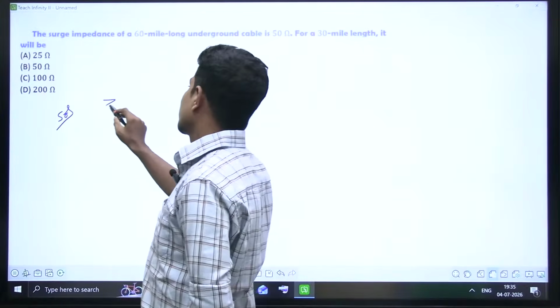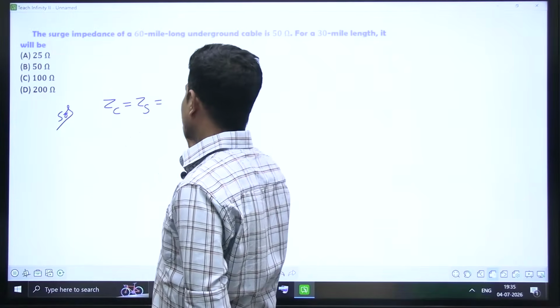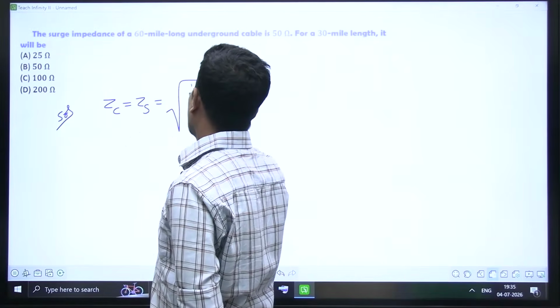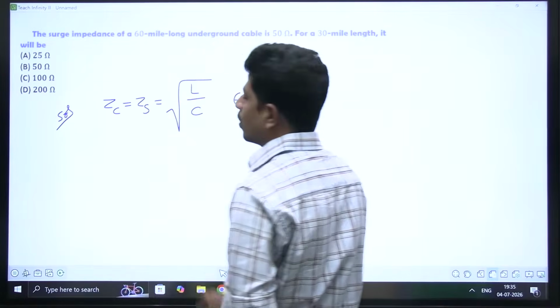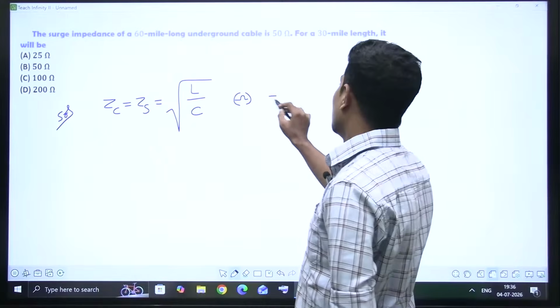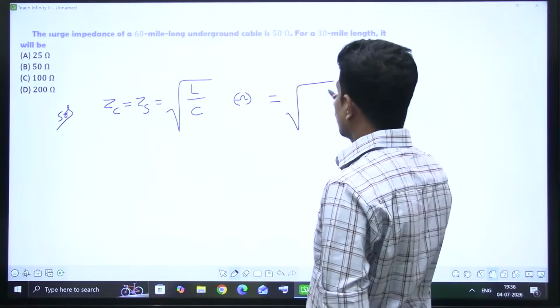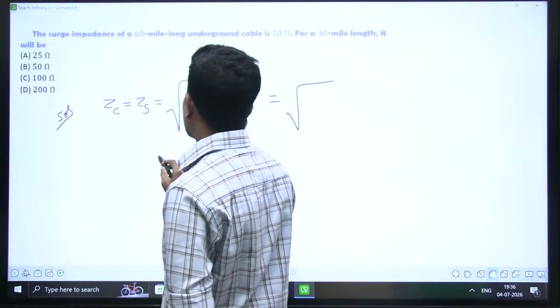Surge impedance Zc, or characteristic impedance, or natural impedance, all are the same: square root of L by C, and it is independent of the length of the transmission line. Its value depends upon the inductance and capacitance values, and there are many other formulas. This is the approximate formula. What is the exact formula?